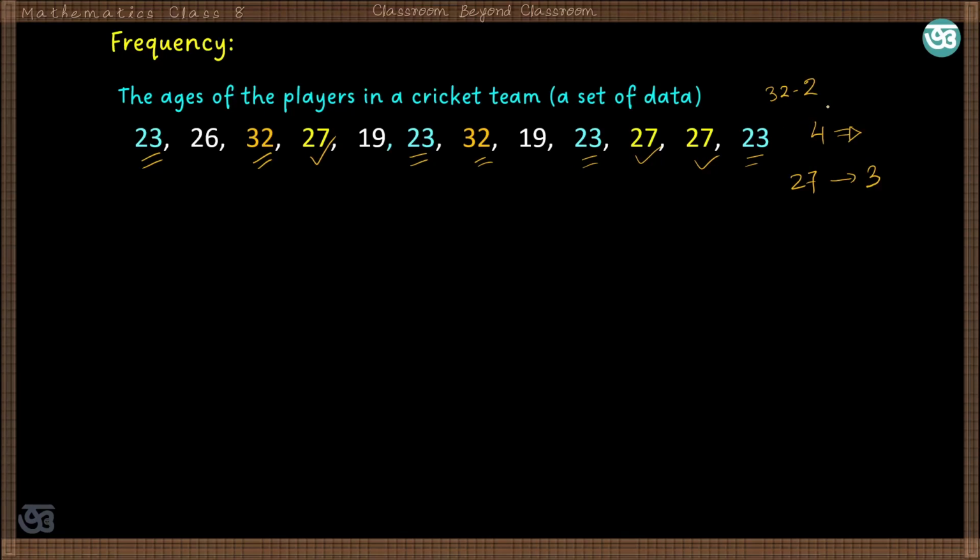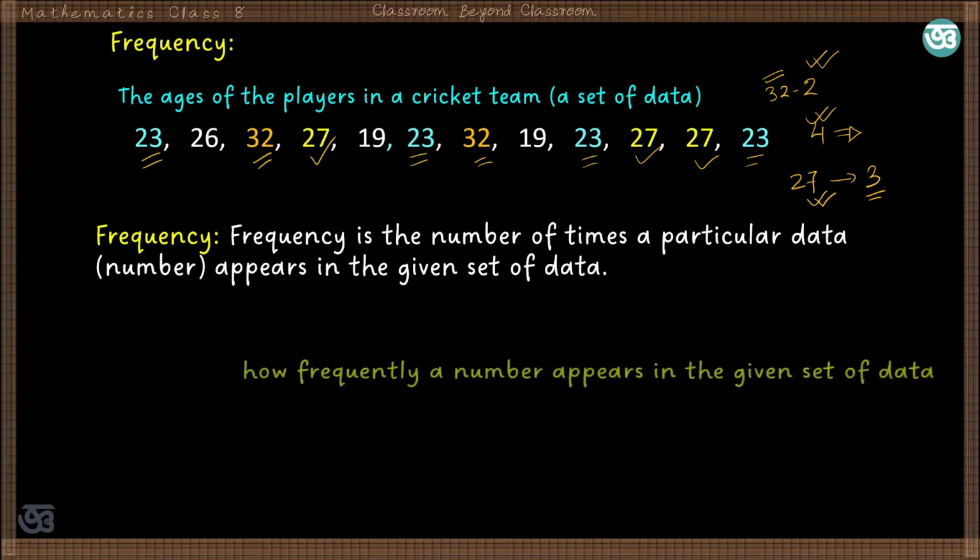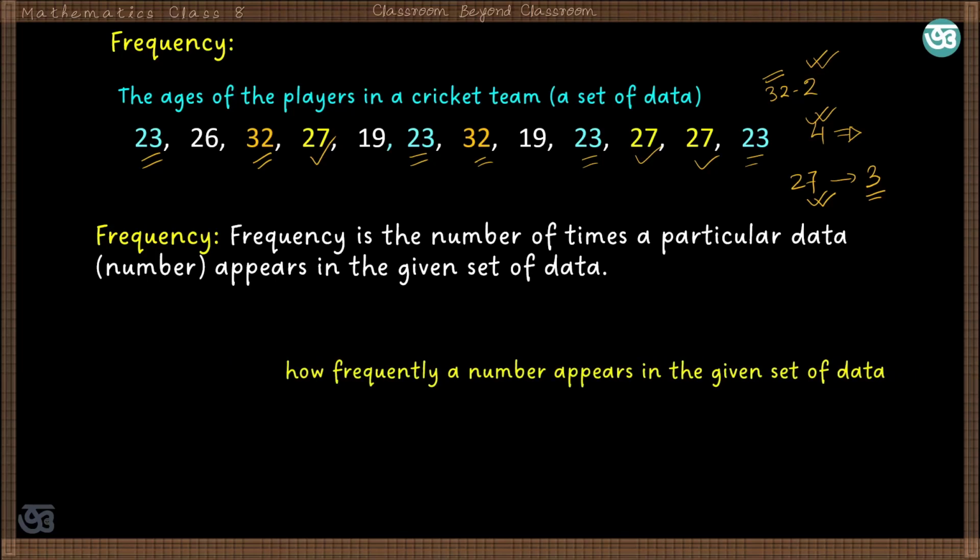So this 4 is the frequency of the data 23 or age 23, and 2 is the frequency of data 32 or the age 32, and 3 is the frequency of the age 27. So we can define frequency like this. Frequency is the number of times a particular data or number appears in the given set of data. So this is basically how frequently a number or data appears in the given set of data.